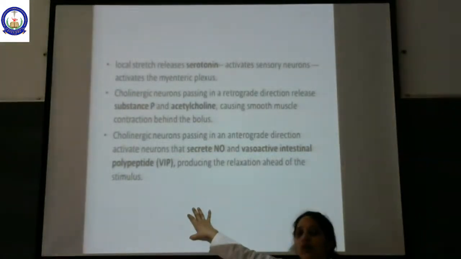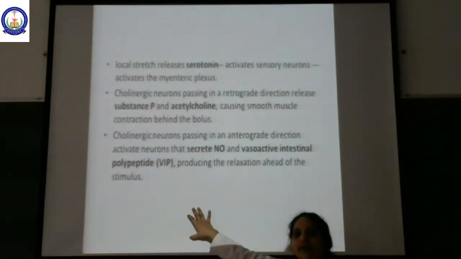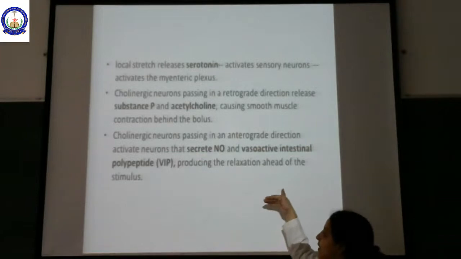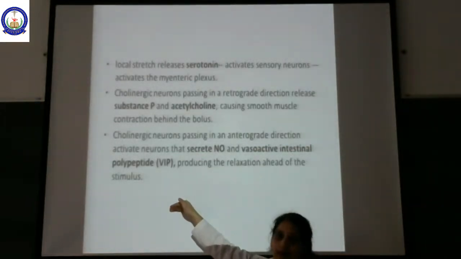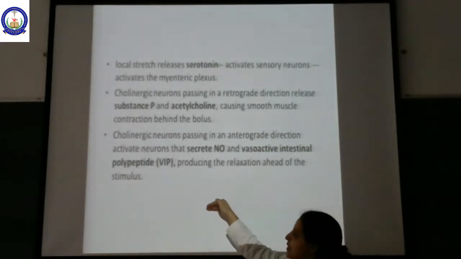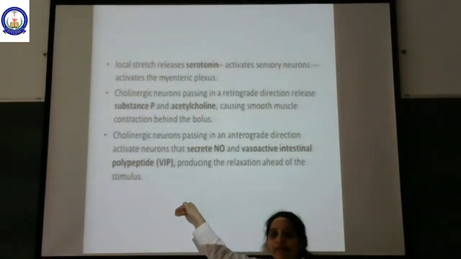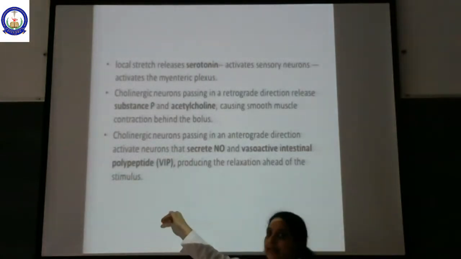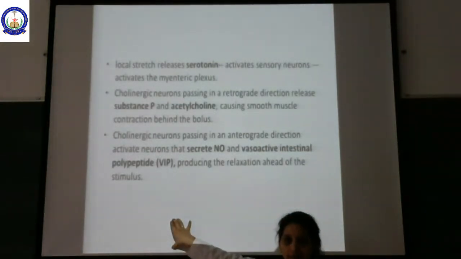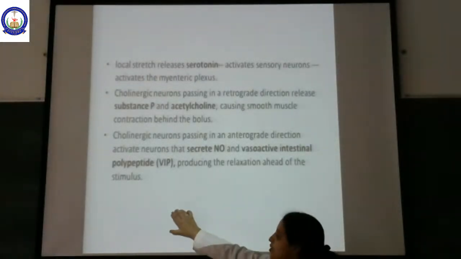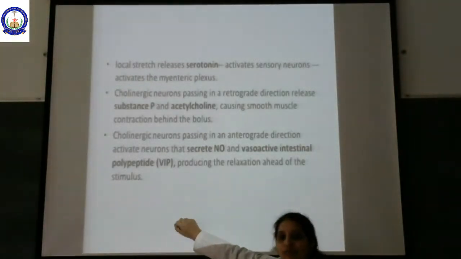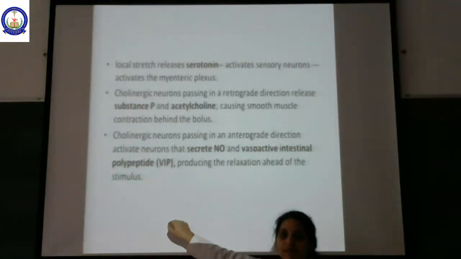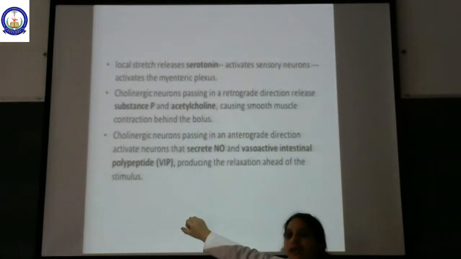I repeat, localized stretch, serotonin activates the myenteric plexus. The myenteric plexus will release two types of mediators. One type of mediator is going to be activated retrograde. Some of the neurons which are present retrograde are going to release the mediator in a backward fashion. This mediator is acetylcholine. What does this acetylcholine do? It is going to contract the part of the smooth muscle which is behind the bolus. So, contraction of the GI tract which is present behind the bolus.